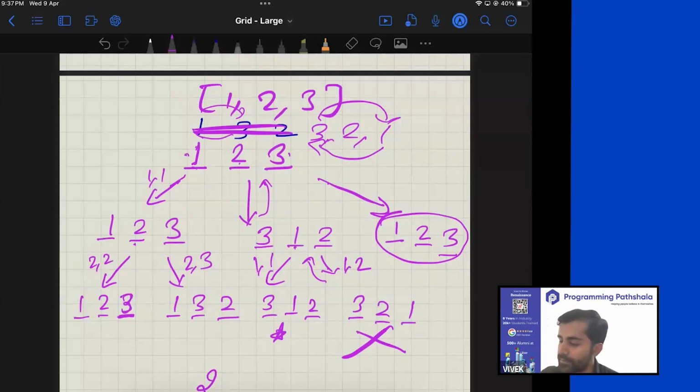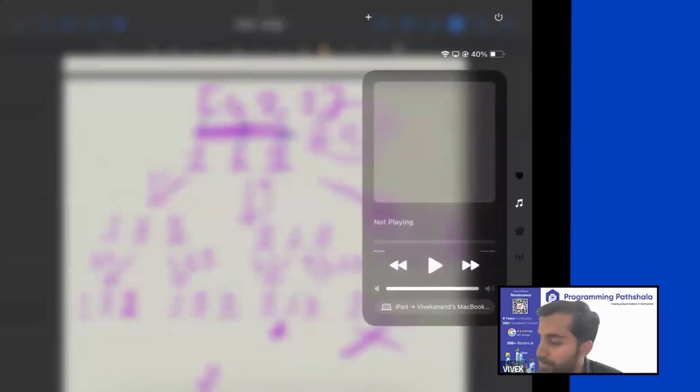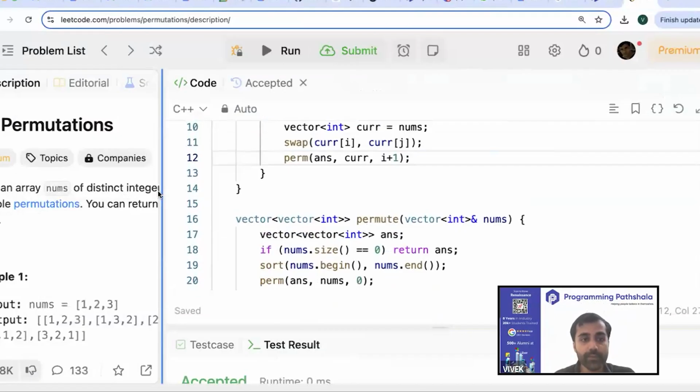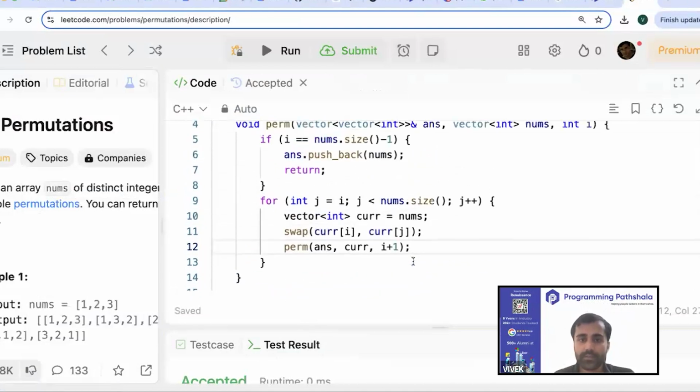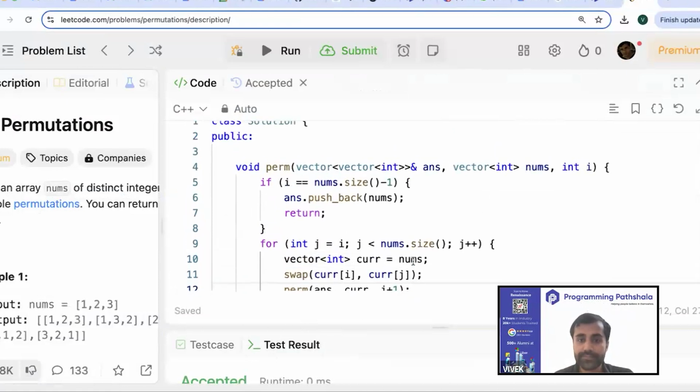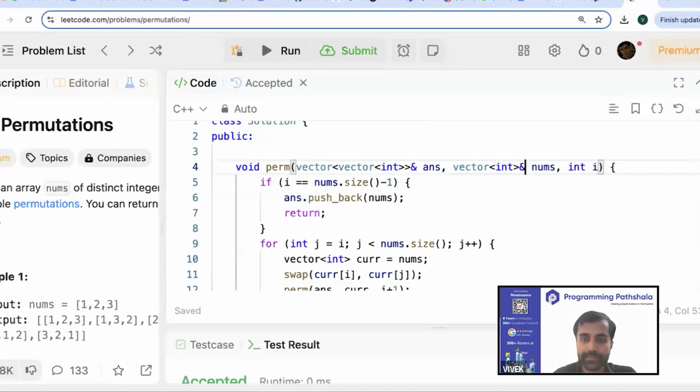So before talking about the solution to it, I like to show you some code so that you really believe what's the problem with it. This is a question where you are asked to generate all the permutations. All right. Now, I have made certain simple changes over here. But if I do what I told you to do, let's say pass this array by reference and pass the index I right after it.